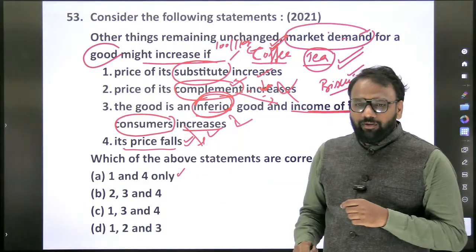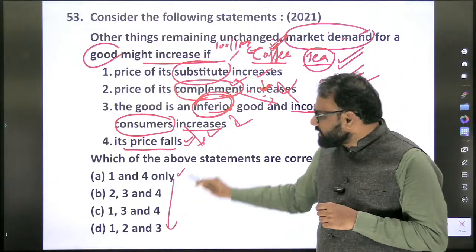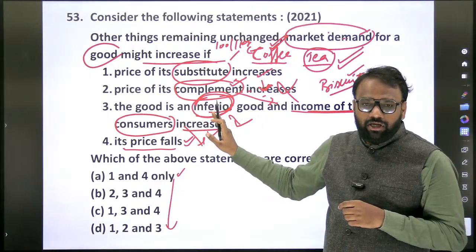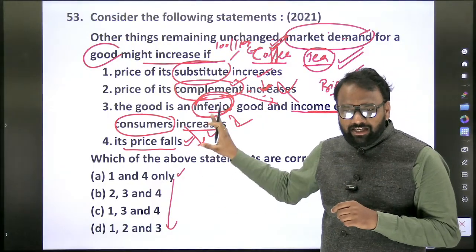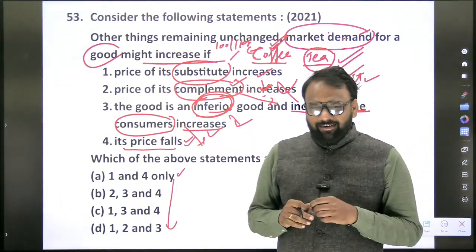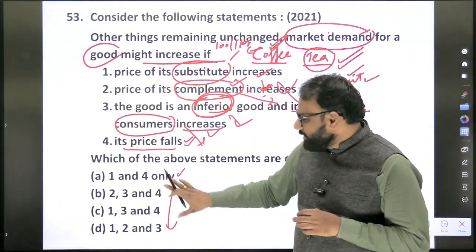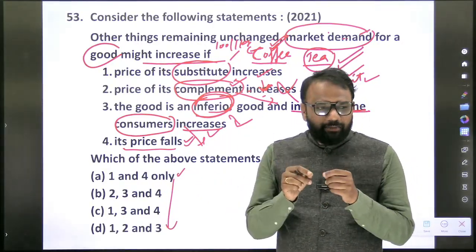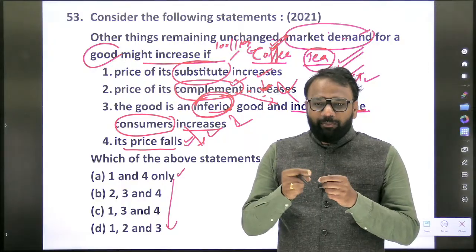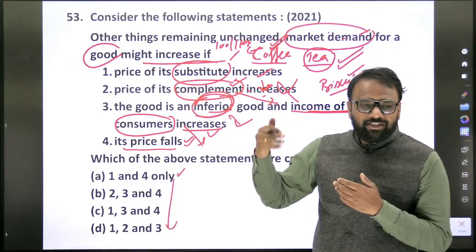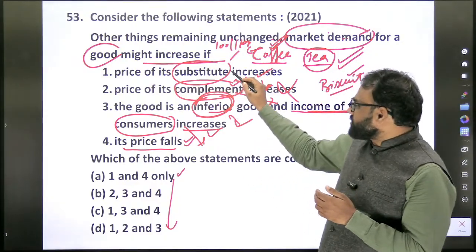1 and 4. Now, without looking at the options, we should be able to assess these statements, because in the examination they can frame a statement like this: how many of the above are correct? Using the elimination method, we can easily arrive at the answer, but if they frame such a statement, then it will be a bit difficult. Now we'll try to make some changes and see what the answer is. So, price of its substitute decreases.